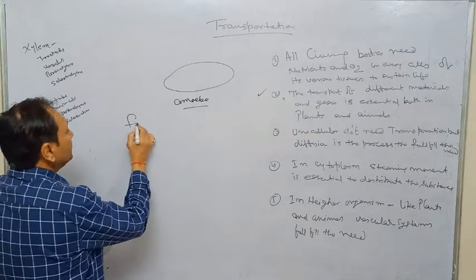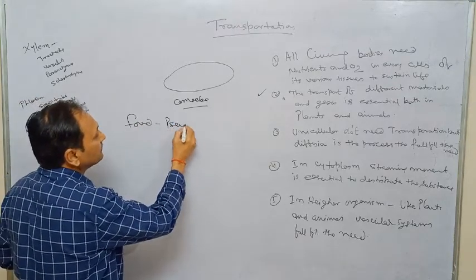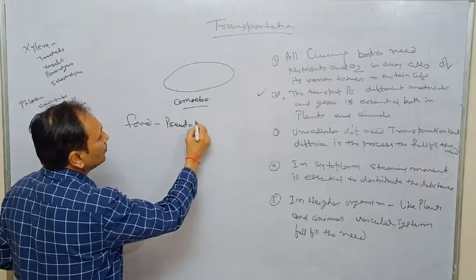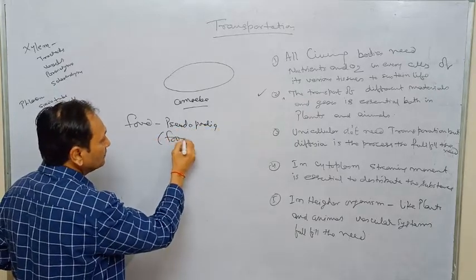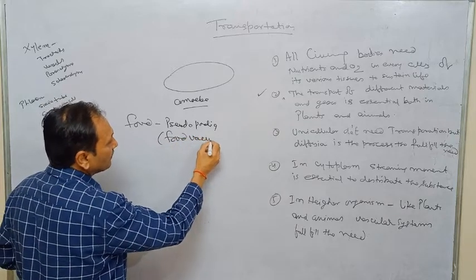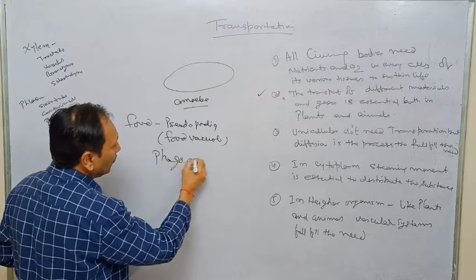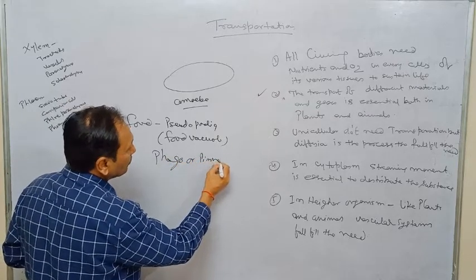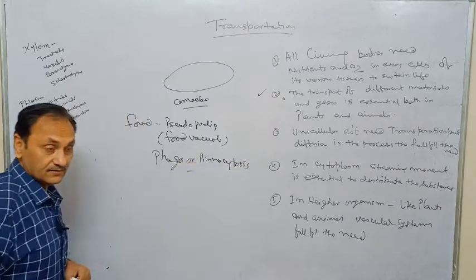The food is taken by pseudopodia in the form of a food vacuole, and that is called phagocytosis or pinocytosis. Now what happens after that?